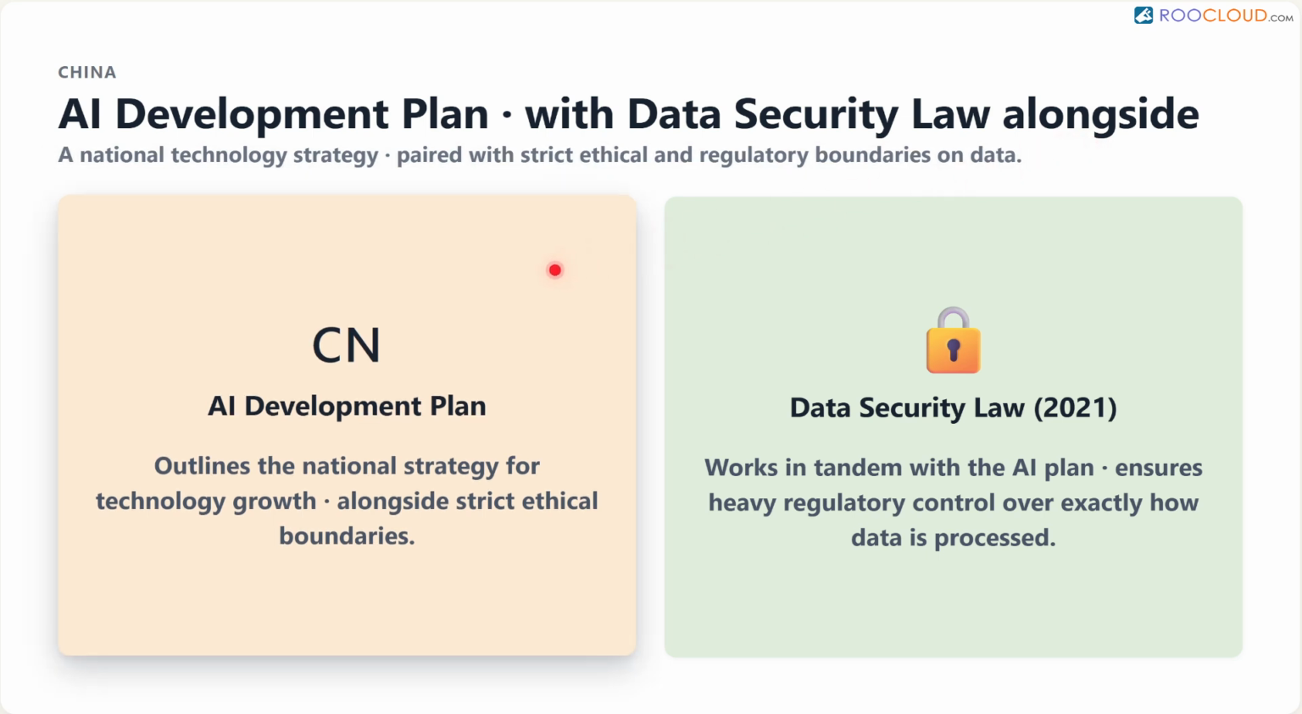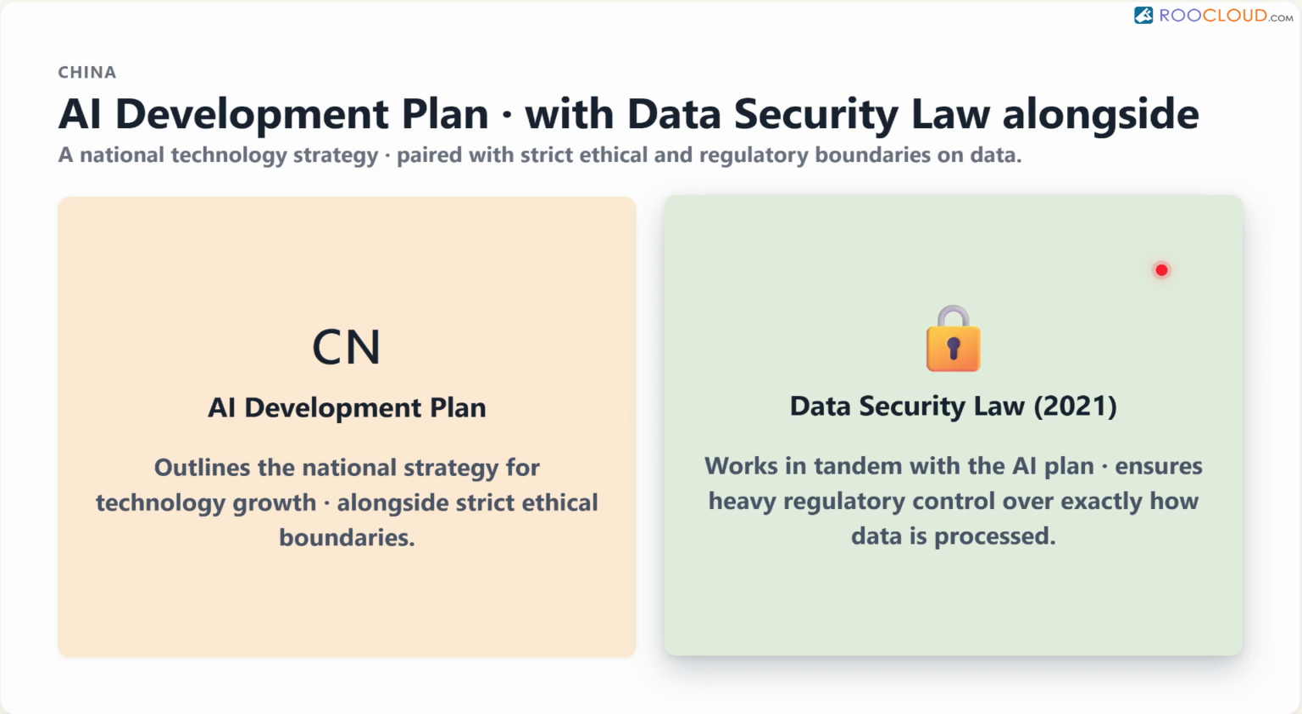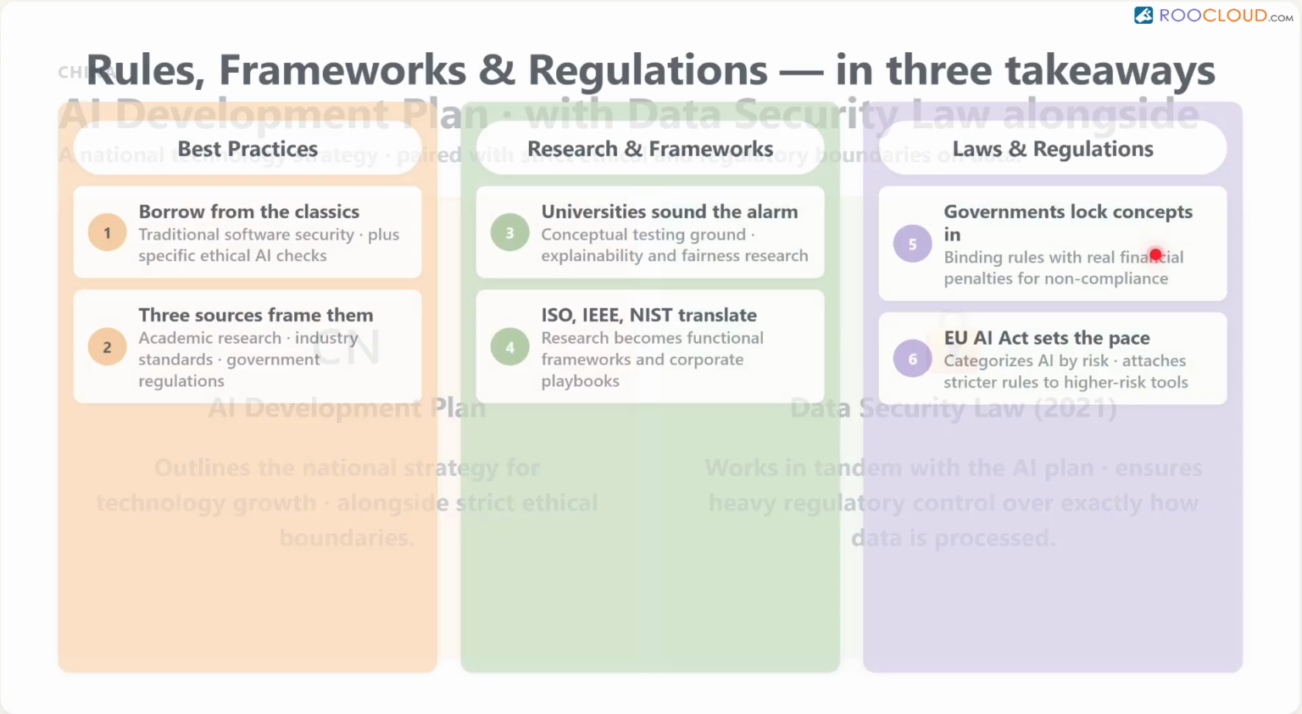This document outlines the national strategy for technology growth alongside strict ethical boundaries. It is designed to work in tandem with their broader data security law enacted in 2021 to ensure heavy regulatory control over how data is processed.